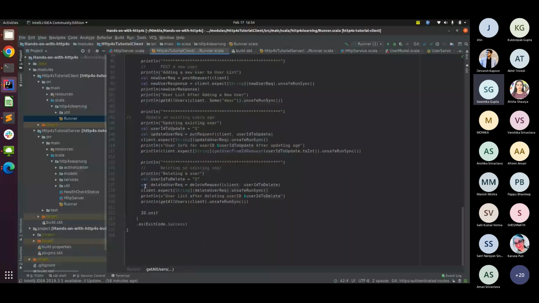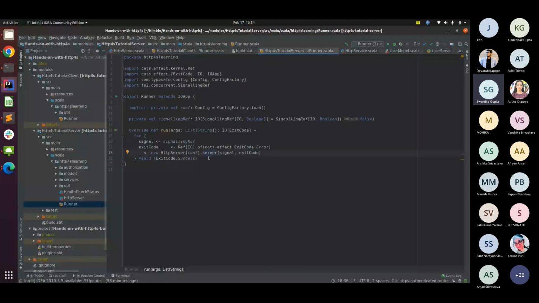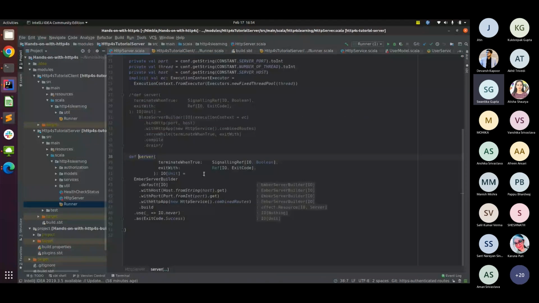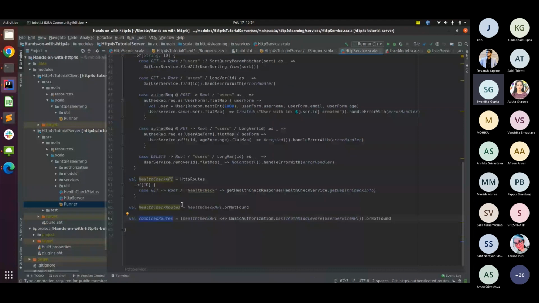Let's look at the server. Let's go to server, combine routes. Again, logic-wise, it is pretty simple, in the sense that whatever changes are required on the server side are the same, whatever middleware you're using. For my custom middleware it was the same, and for this authorization middleware it is also the same. So health check API, no middleware. But my user service API is surrounded by a middleware, and this middleware is the basic auth middleware that I've created.